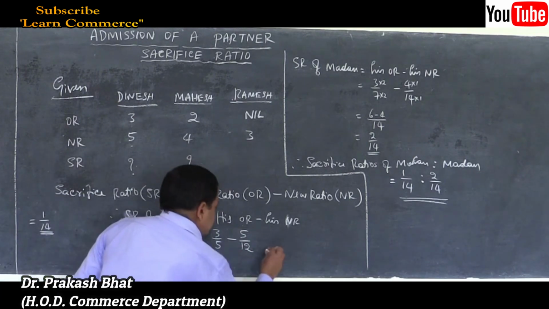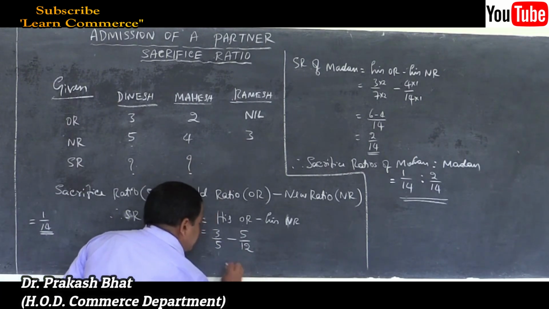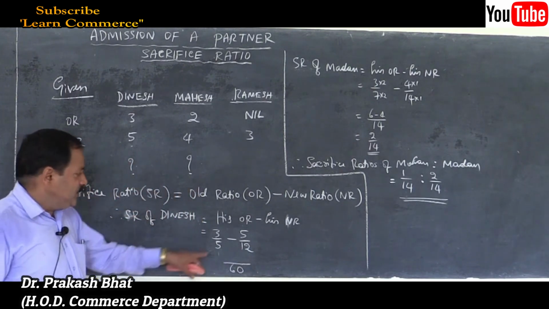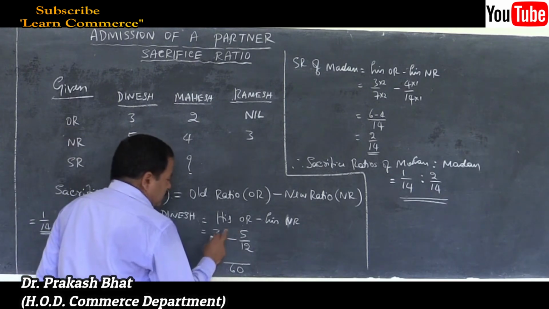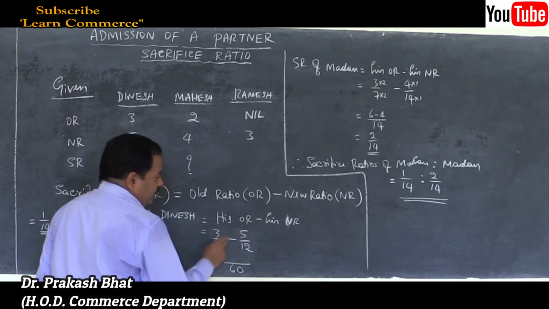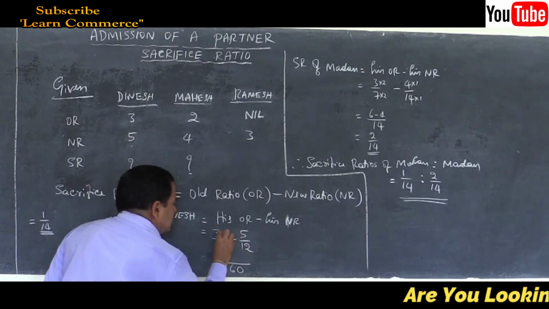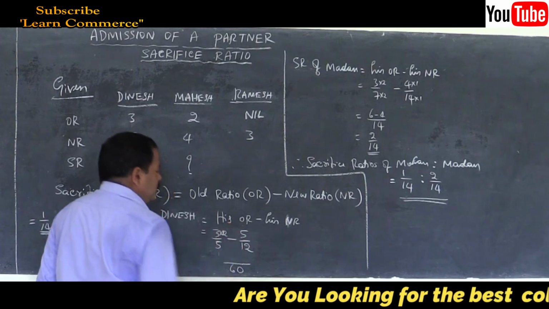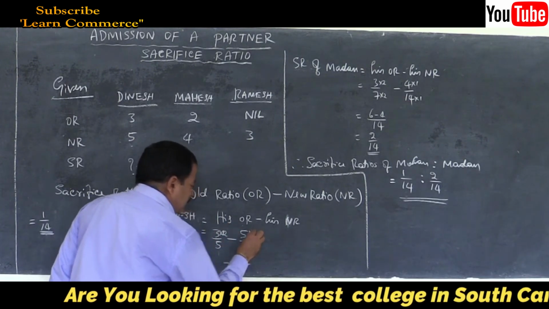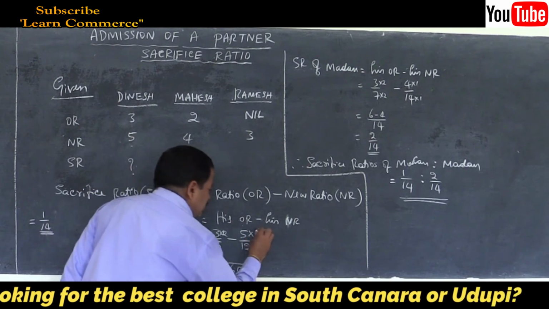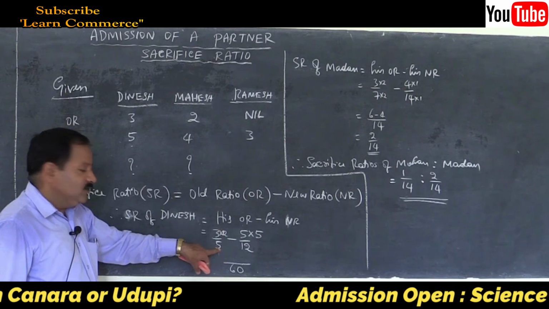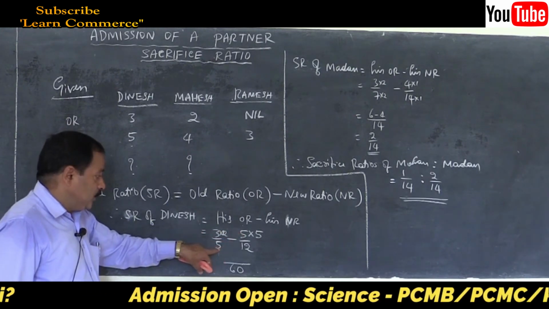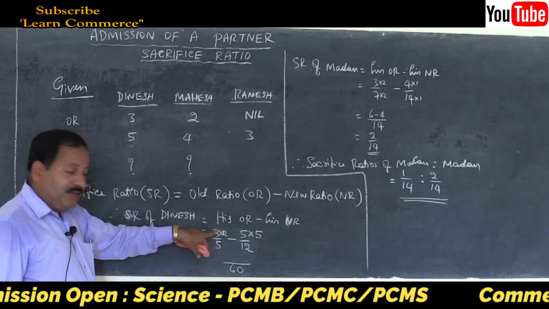I will take the common denominator as 60, which is divisible by both numbers. Then cross multiplication: multiply this numerator with this denominator and this numerator with this denominator.